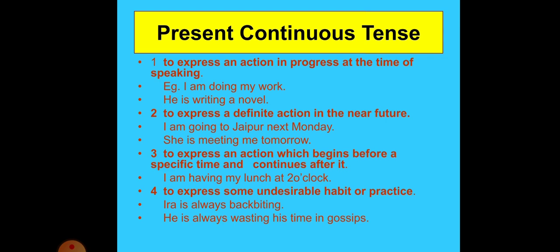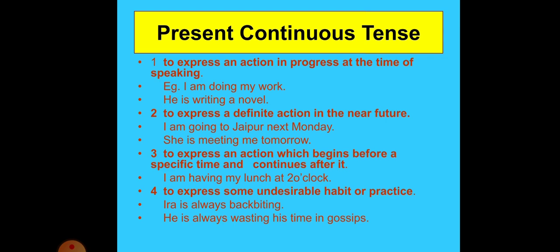You can say it like this also, I will go to Jaipur next Monday. But if you want to express it in present continuous tense, then you will say I am going to Jaipur next Monday. Third is to express an action which begins before a specific time and continues after it. So like I am having my lunch at 2 o'clock. To express some undesirable habit, the habit which you want to quit but you cannot. Ira is always backbiting, he is always wasting his time in gossips.